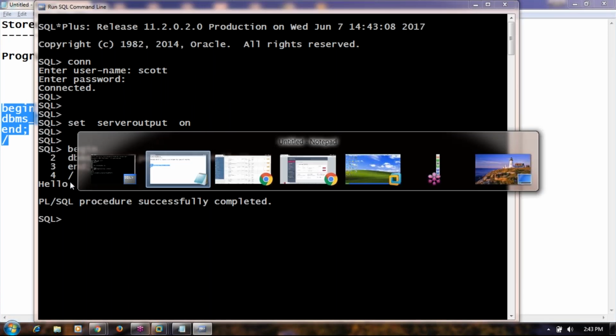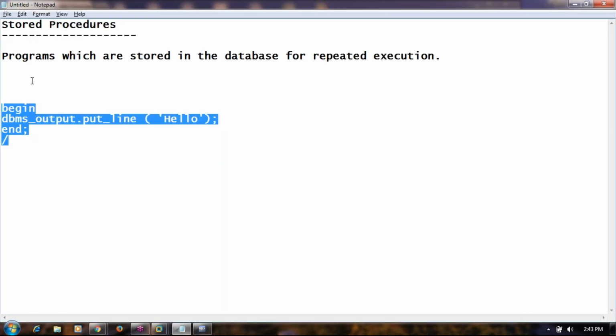And let's say your manager says to run this program every day. Jamal, you want to run a program every day. When you want to run a program every day, that means you need to save the program, and whenever you want, you can call it. So procedures are programs which are permanently stored.